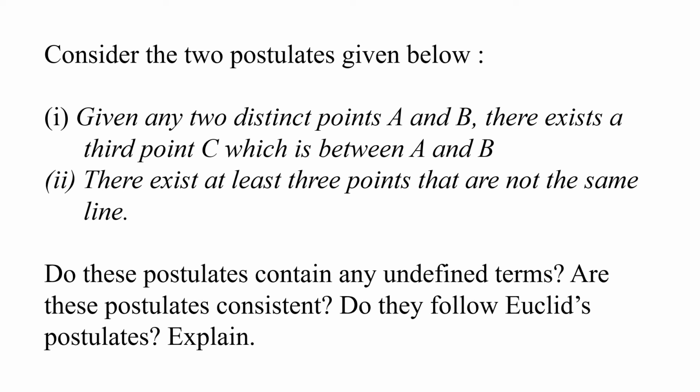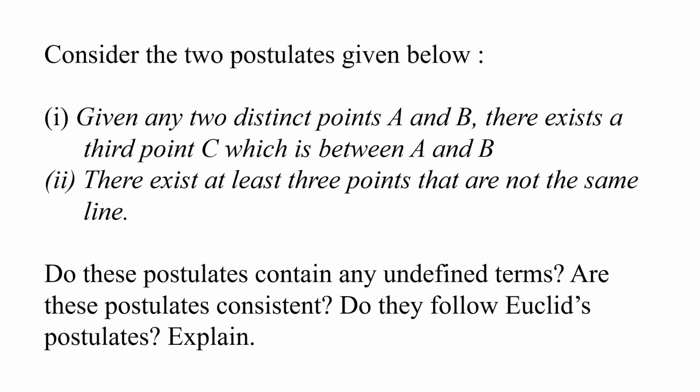When all the points don't lie on the same line, they are called non-collinear points. So here these two postulates are given. We have to say whether these postulates contain any undefined terms. Are these postulates consistent? Do they follow Euclid's postulate? We have to explain. So again you see the conditions.